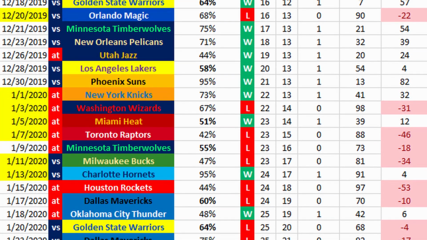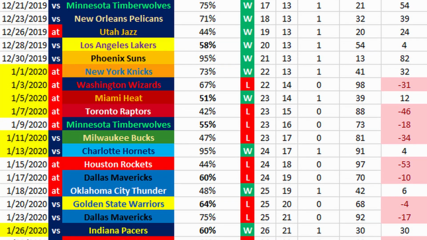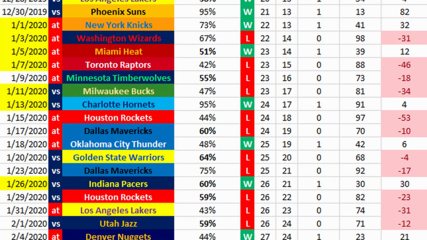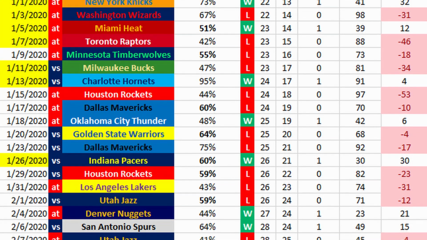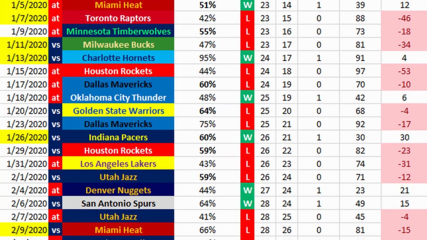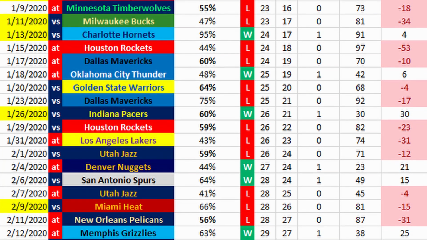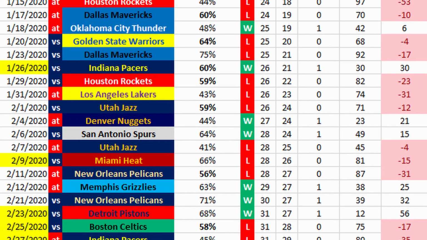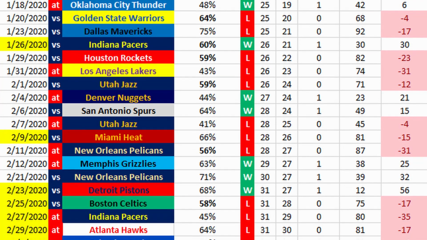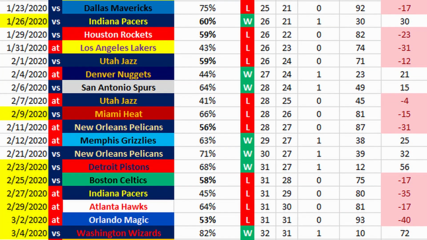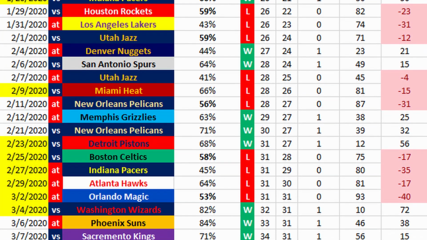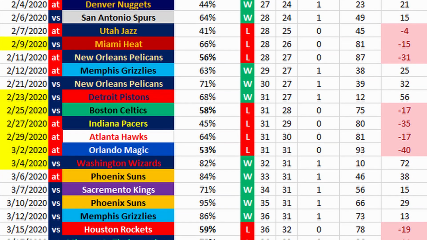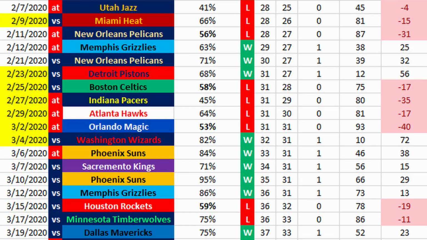And then I also docked Portland's odds to win a little bit based on whether or not the game was a back-to-back or if it was like their fourth game on the road and they could be burning out from a long road trip. I slightly tweaked some of the odds just for that. Then I used a random number generator between 1 and 100 to determine whether or not Portland won each game. If Portland had a 90% chance to win, then any number between 1 and 90 would have meant a win for Portland. Any number 91 to 100 would have meant a loss for Portland.